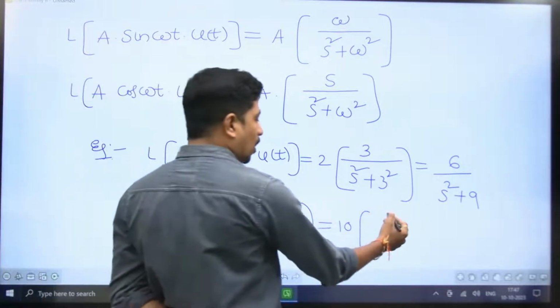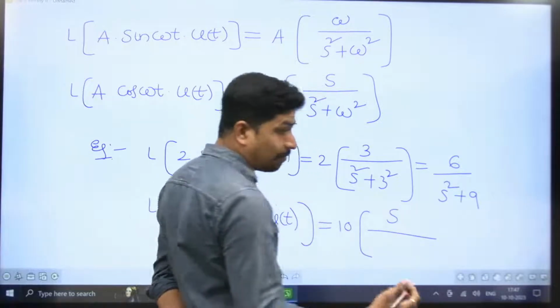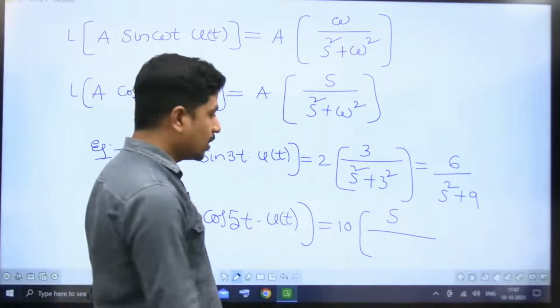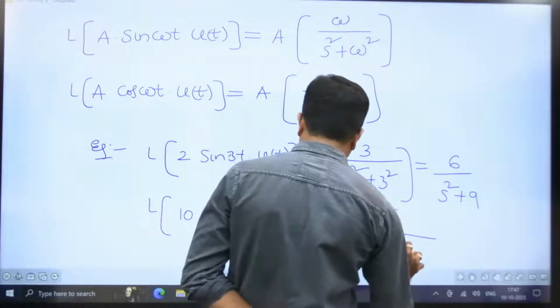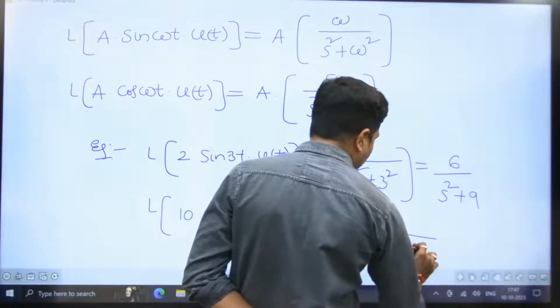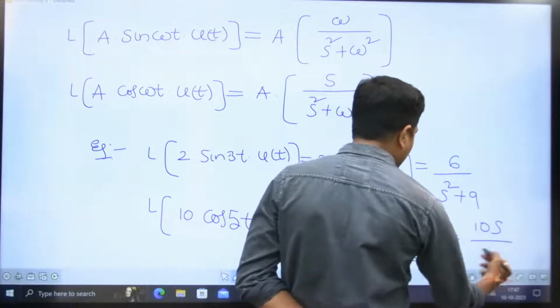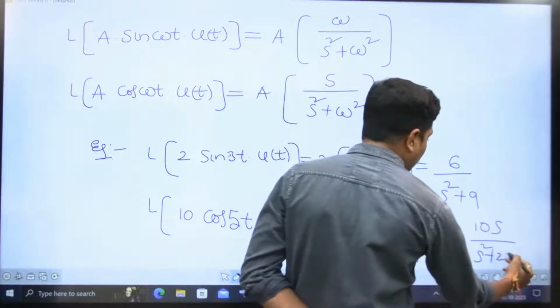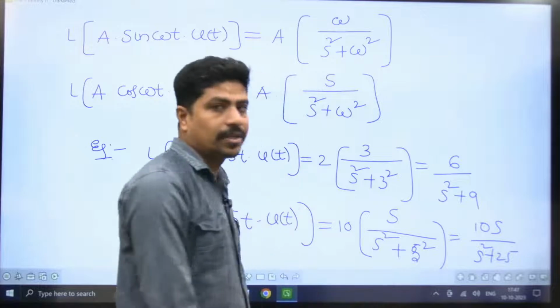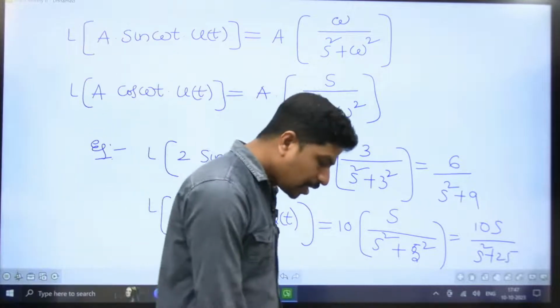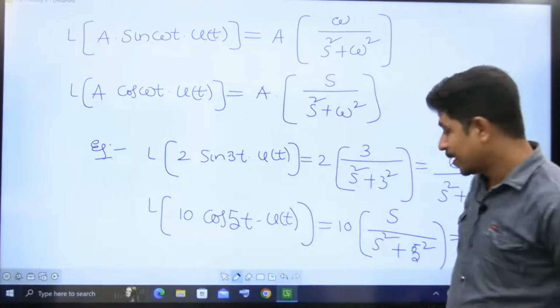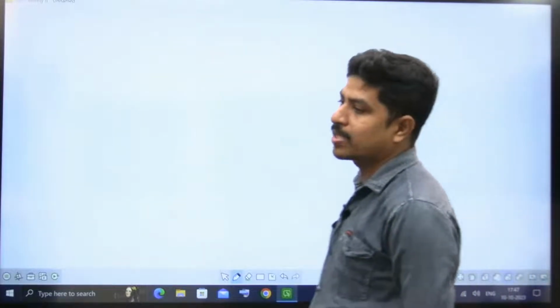Cos 5t, s by cos is going to have an s term in the numerator, I told you already. S by s square plus omega square, with omega as 5, so you are going to get 10s by s square plus 25. So getting Laplace is easy. Then let's see the question on inverse Laplace transform.